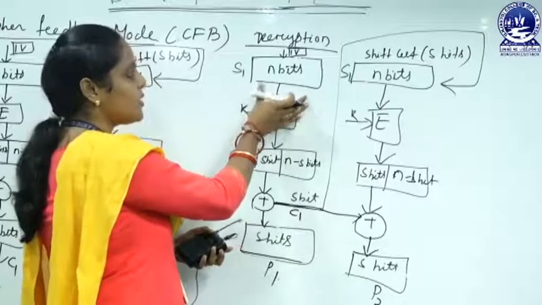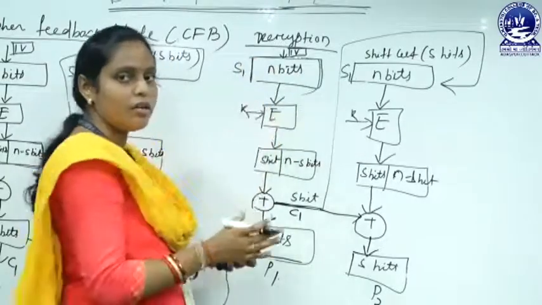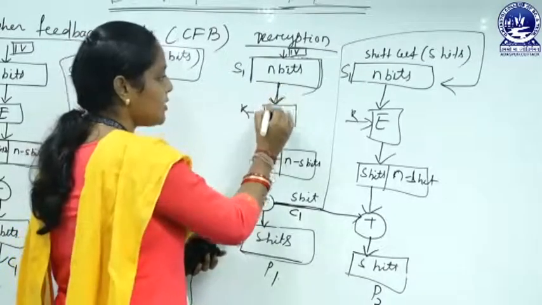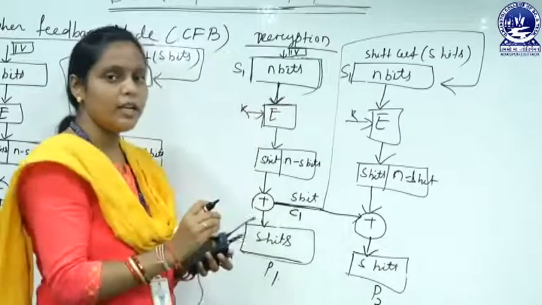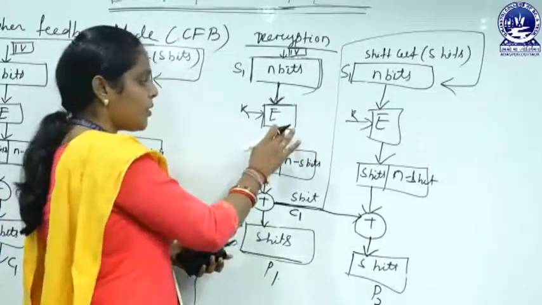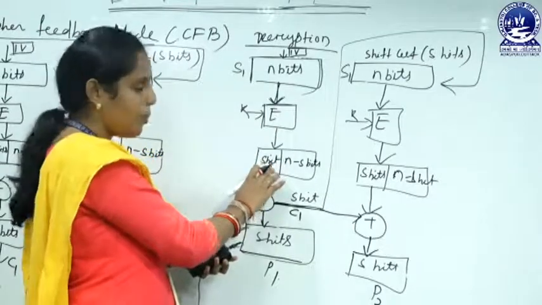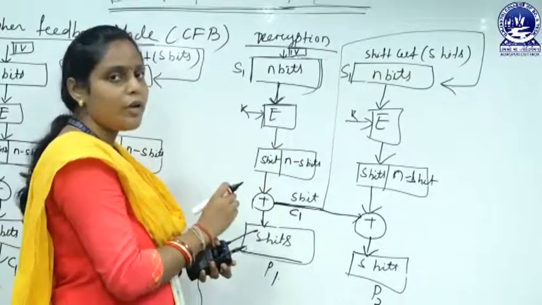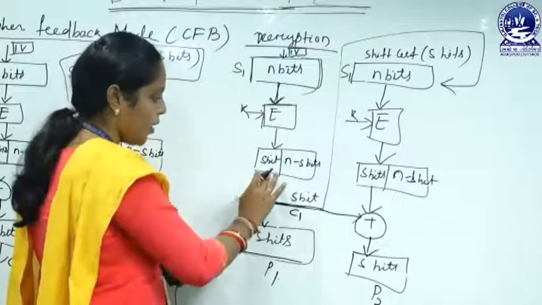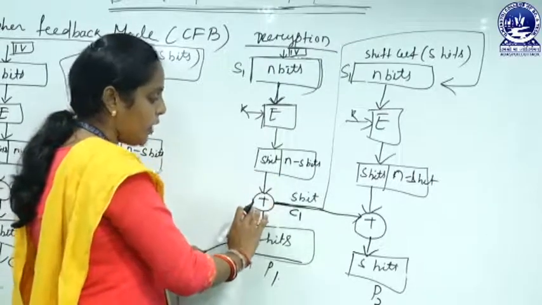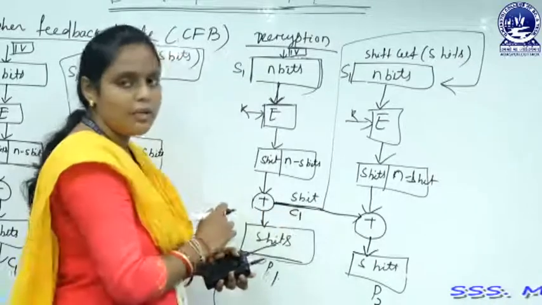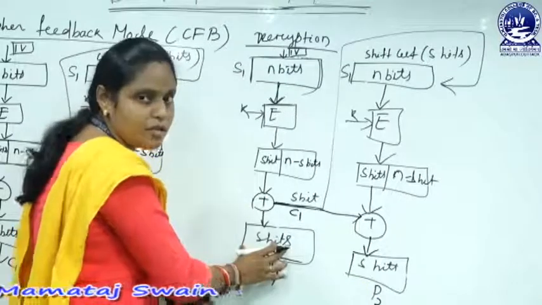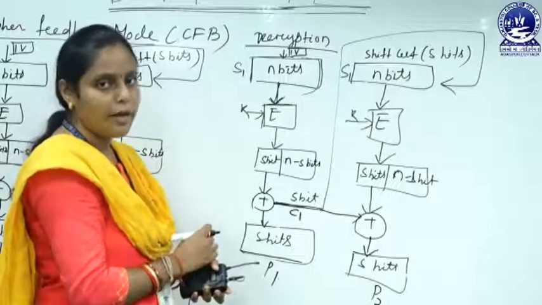In the decryption process, this is the shift register which contains the n bits of initialization vector. Now these n bits are encrypted by using any one of the encryption algorithms and the key. After that it gives us the n bits output. But from this n bits output we have to choose the s bits because our ciphertext block size is s bits. Now by choosing the s bits we exclusive OR with the ciphertext block, that is C1, which is also s bits. After the exclusive OR operation it gives us the s bit output which is our plain text.